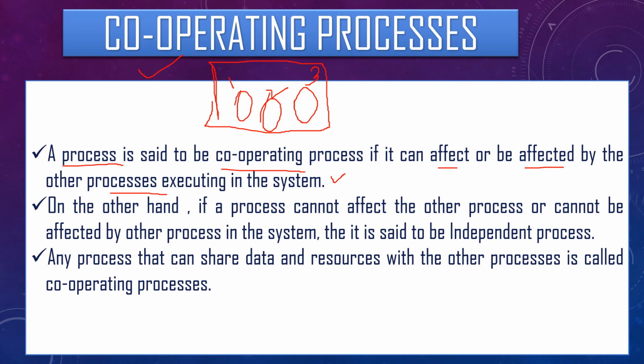On the other hand, a process which cannot affect or cannot be affected by another process in the system is said to be an independent process. Means the process is independent. It cannot affect another process, nor can it be affected by another process in the system.